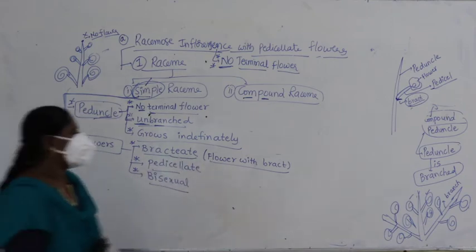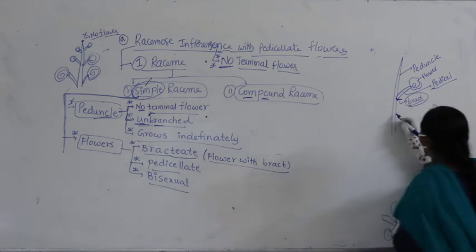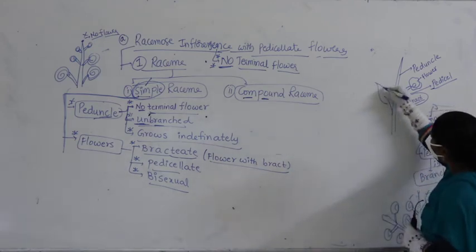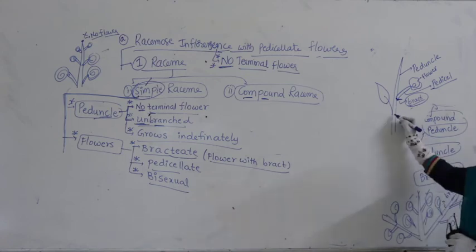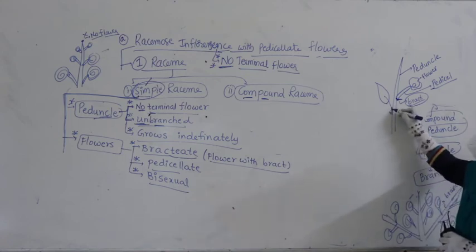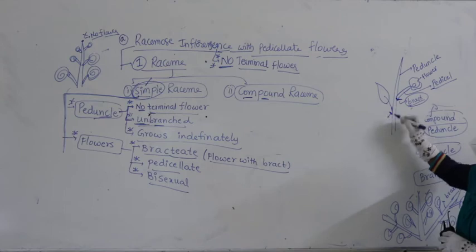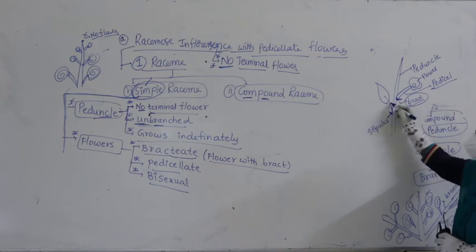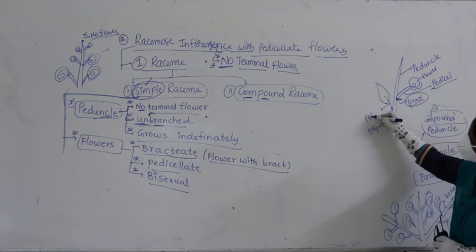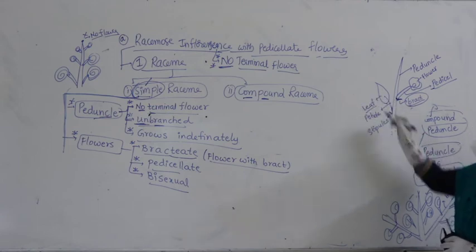Generally if you look at even the leaf part, if you take this as a leaf part, small thin needle like structures on either side of the leaf are called what? Stipules. This is studied as petiole, this is called the leaf.